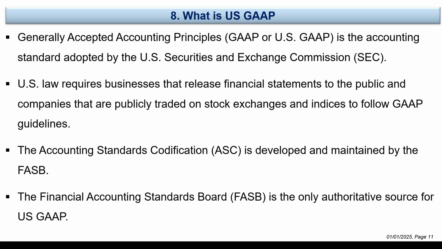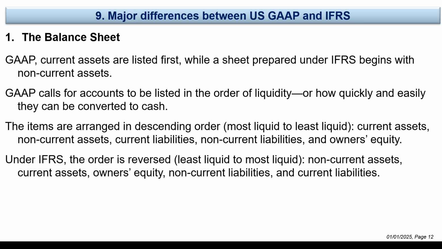The Accounting Standards Codification, ASC, is developed and maintained by FASB. The Financial Accounting Standards Board, FASB, is the only authoritative source of US GAAP. So there are some major differences between US GAAP and IFRS.